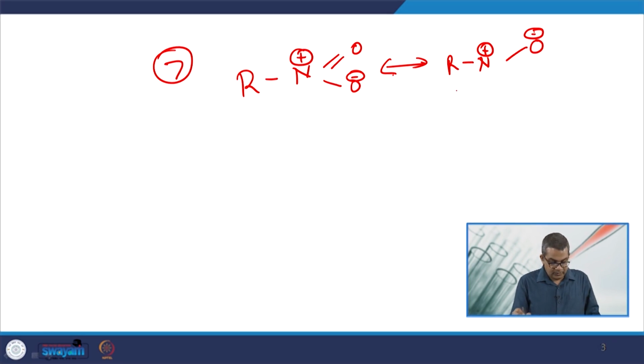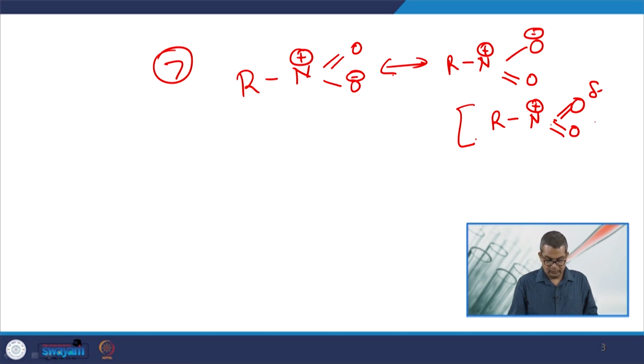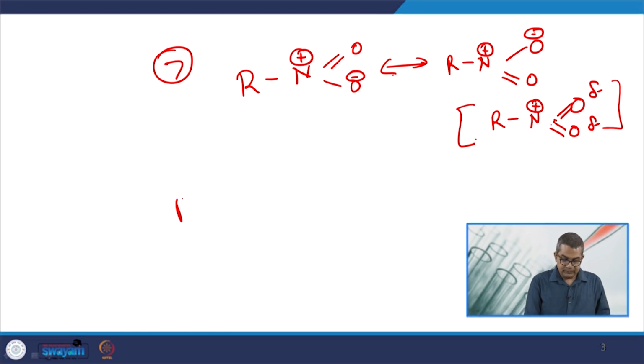There is a transfer of things over here, and the resonating structure becomes this. Let us take another example. This is RCOH.